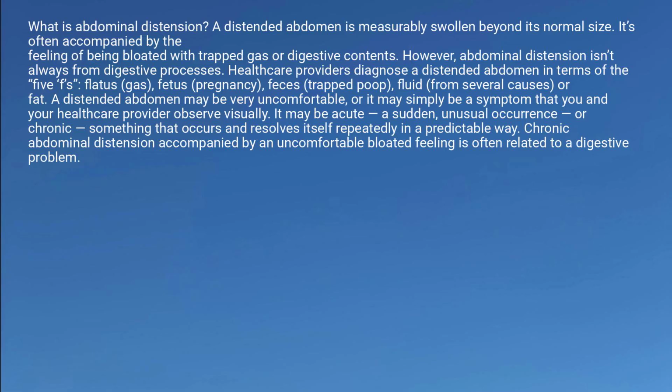Healthcare providers diagnose a distended abdomen in terms of the 5 F's: flatus, gas, fetus, pregnancy, feces, trapped poop, fluid, from several causes, or fat. A distended abdomen may be very uncomfortable, or it may simply be a symptom that you and your healthcare provider observe visually. It may be acute, a sudden, unusual occurrence, or chronic, something that occurs and resolves itself repeatedly in a predictable way. Chronic abdominal distension accompanied by an uncomfortable bloated feeling is often related to a digestive problem.